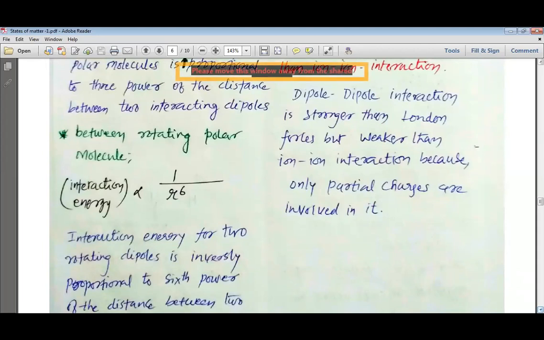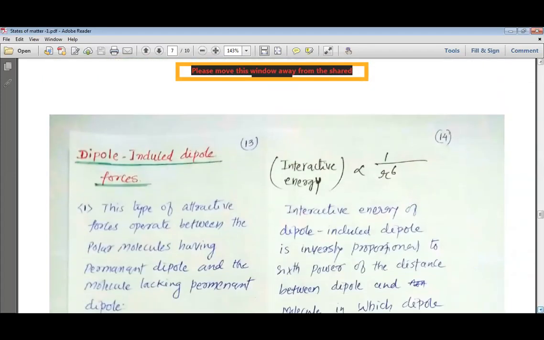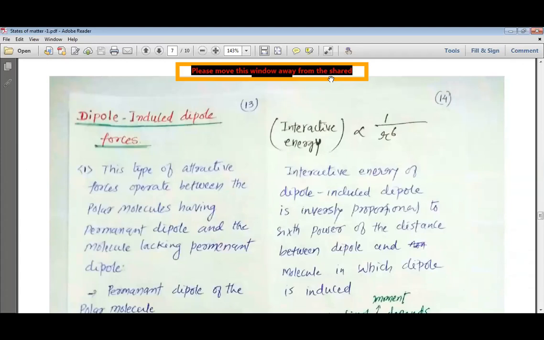We have already seen that dipole-dipole interaction will always be present along with the kind of forces that are known as London forces or dispersion forces. So dispersion forces will always remain there. Apart from dispersion forces, dipole-dipole interaction is present, and that is why it is the cumulative effect of both London forces as well as the dipole-dipole interaction. So this is how, my dear students, we understand the dipole-dipole interaction.